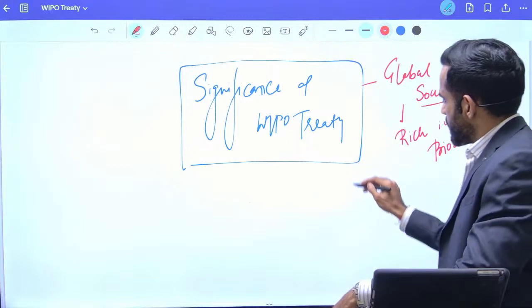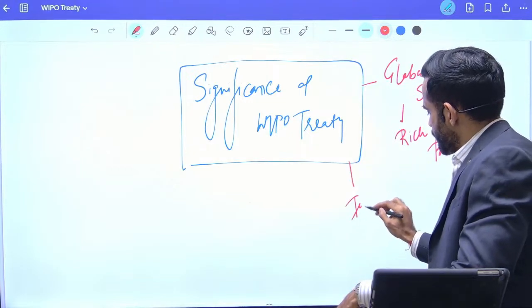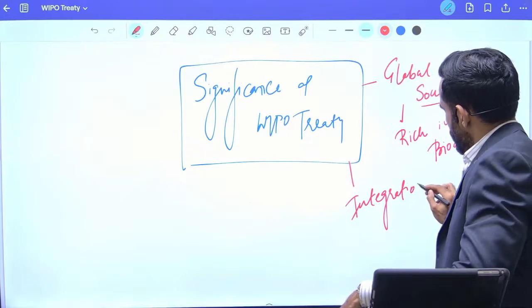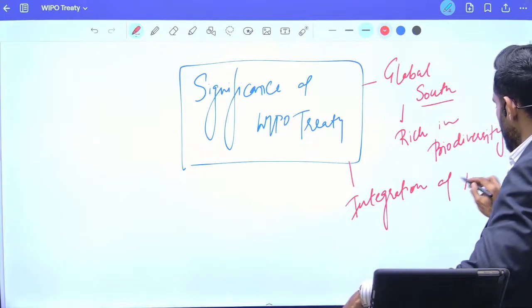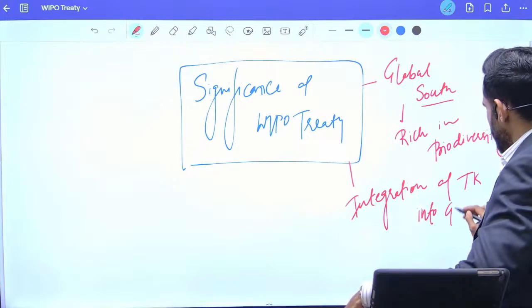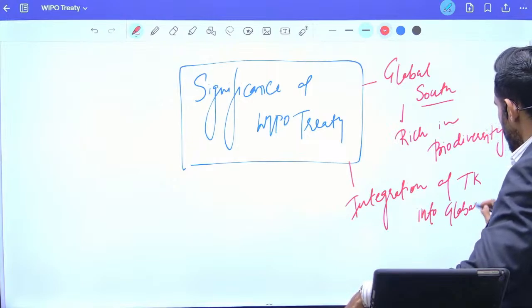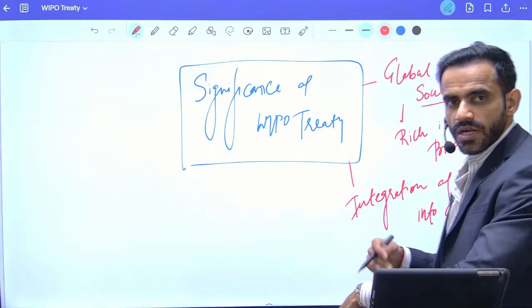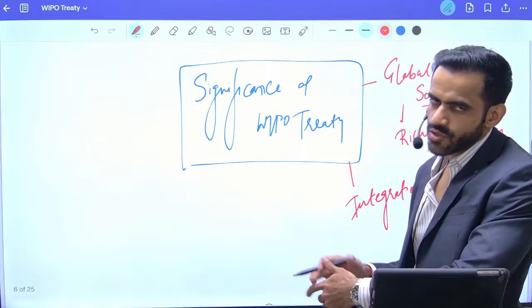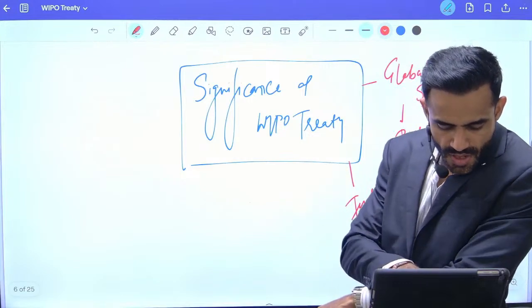Second benefit is it will lead to integration of traditional knowledge, that is TK, into the global IP system. What is the global IP system? Global IP system basically means the global intellectual property system. Okay.